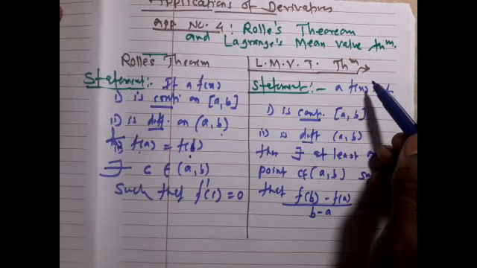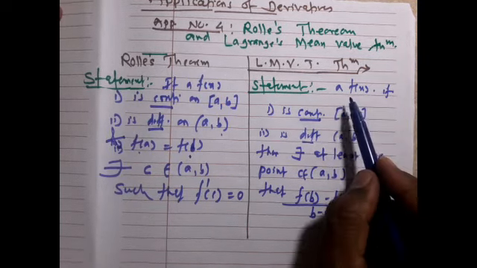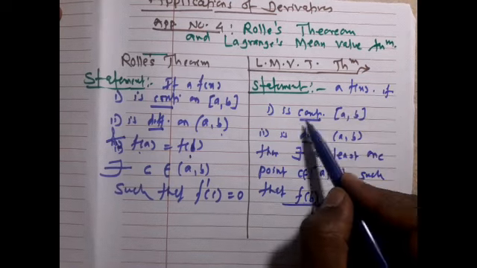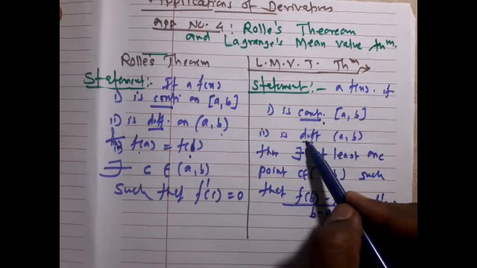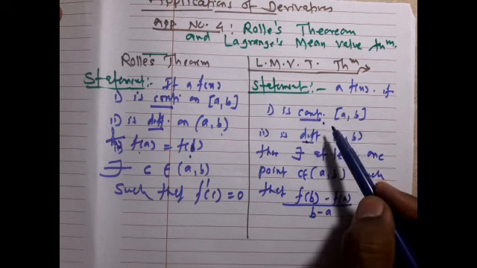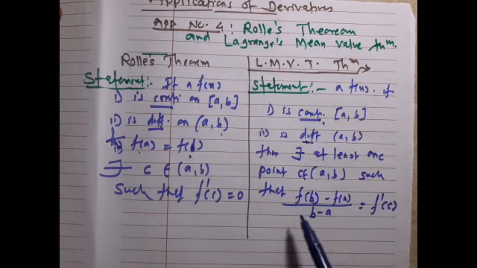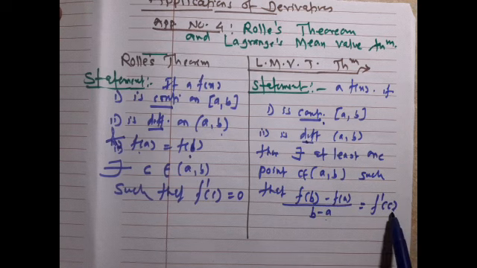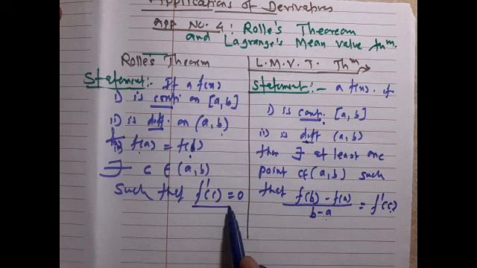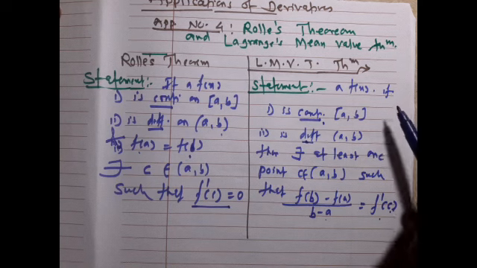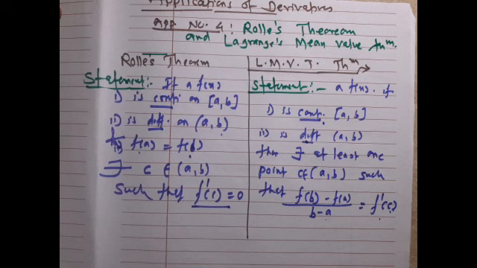On the other hand, for Lagrange's mean value theorem, function f(x), if it is continuous and differentiable, then there exists at least one point c in the open interval such that (f(b) minus f(a)) upon (b minus a) is equal to f'(c). Here f'(c) is not 0; it is (f(b) minus f(a)) upon (b minus a). Then we can say that the function f(x) verified Lagrange's mean value theorem.